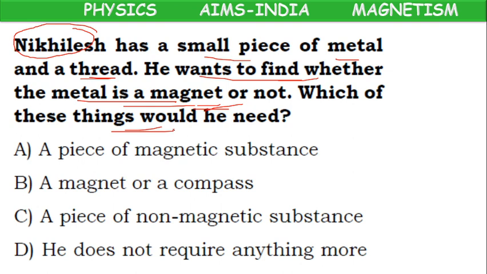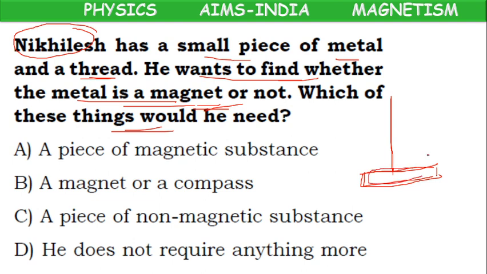He is having a metal and thread. He wants to find out whether it is a magnet or not. What else would he need? Any guess? Actually, no need, because he can suspend the metal with a thread.